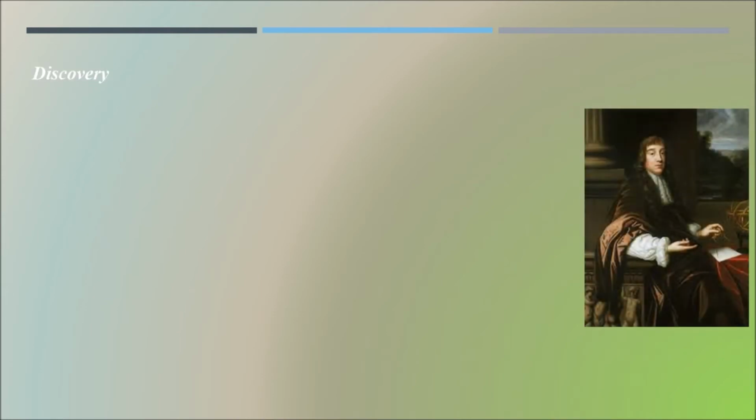Coming to the discovery. When we talk about the discovery or naming of the cell, firstly we have to remember the 17th century scientist Mr. Robert Hooke. In the year 1665, Robert Hooke discovered the cell. How did he discover it?